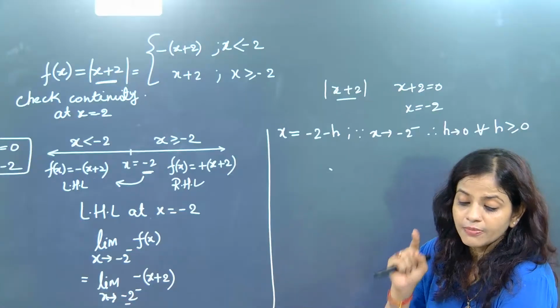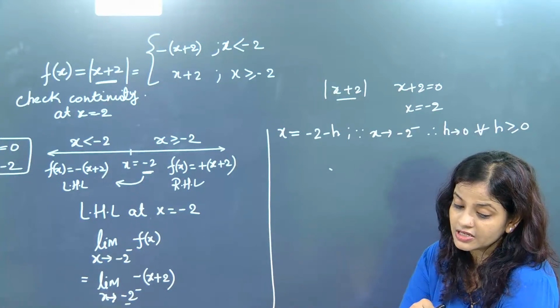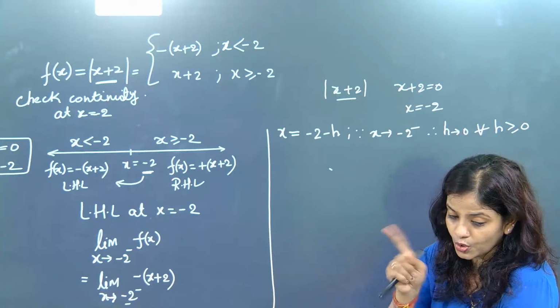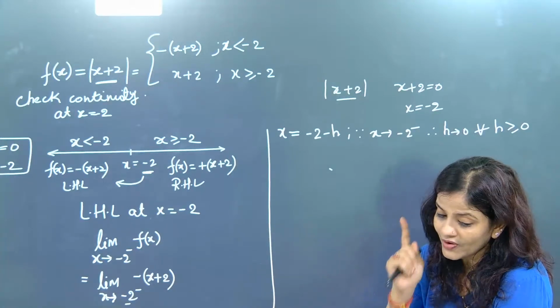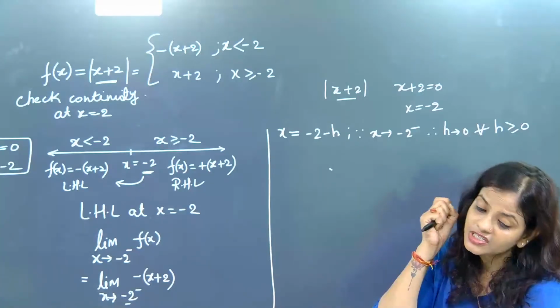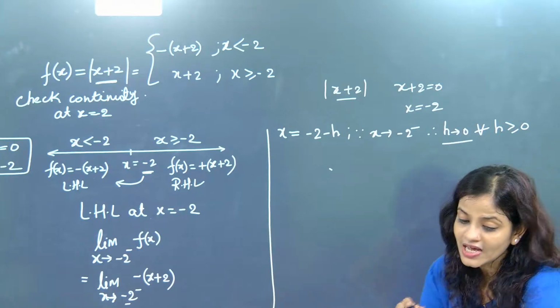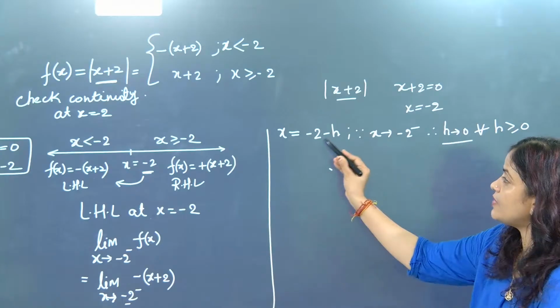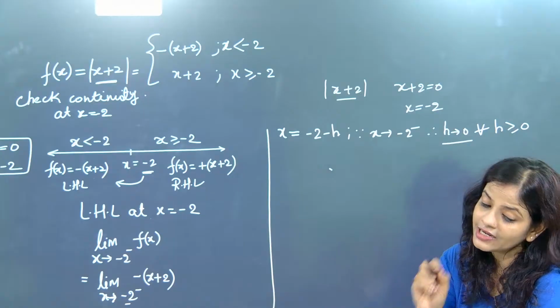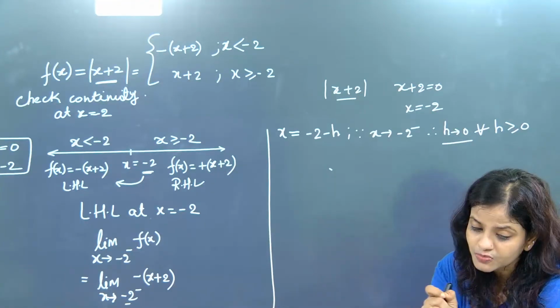You might ask, if h is greater or lesser, it will become positive. No, don't get fooled. Here one thing you must remember: h is that small value which is tending to 0, and we have very clearly said that we are subtracting h from the number, but this h is tending to 0, so it will be 0.0001, a very small number.